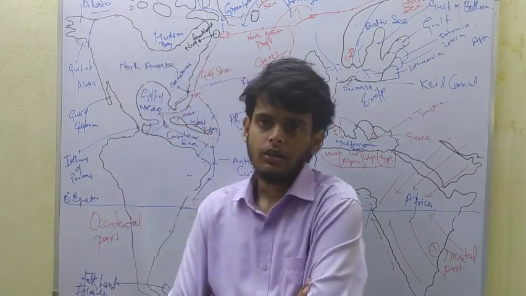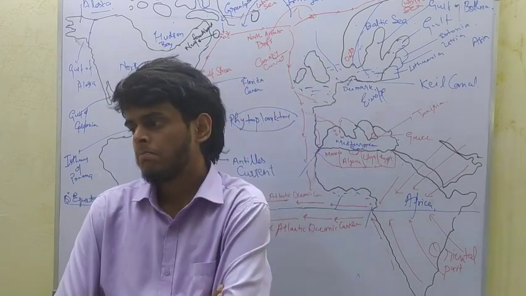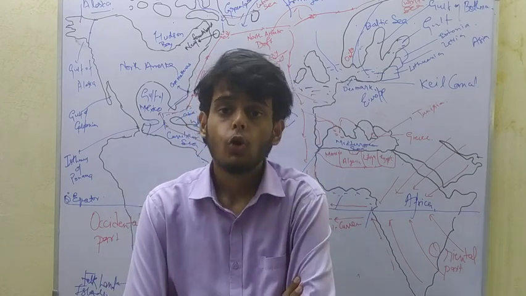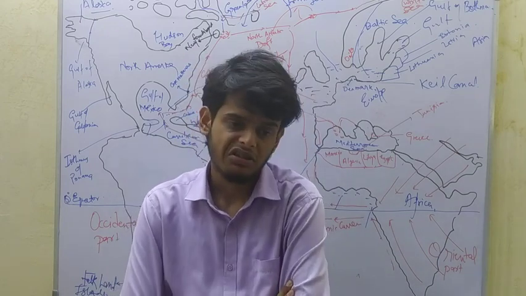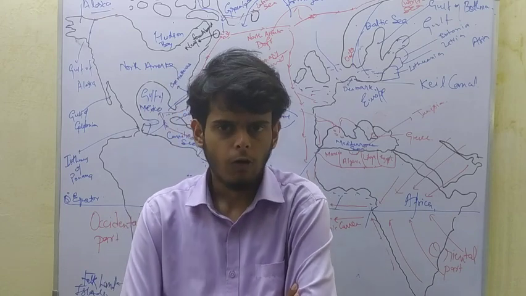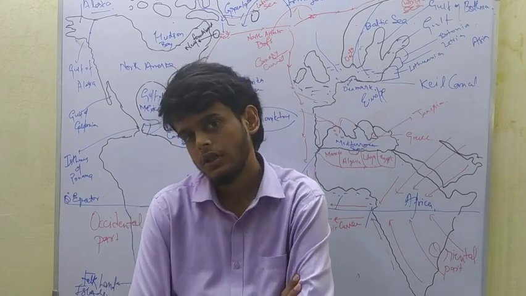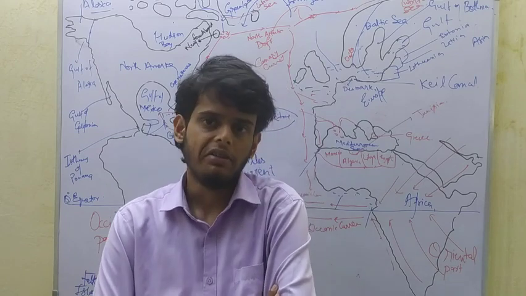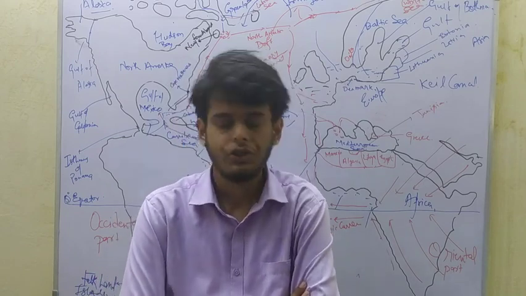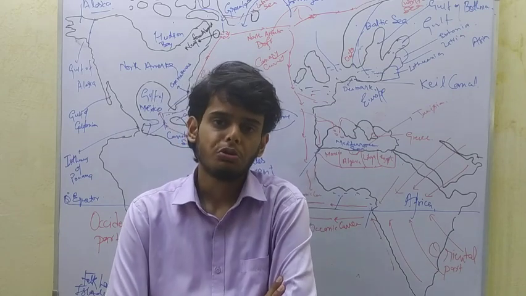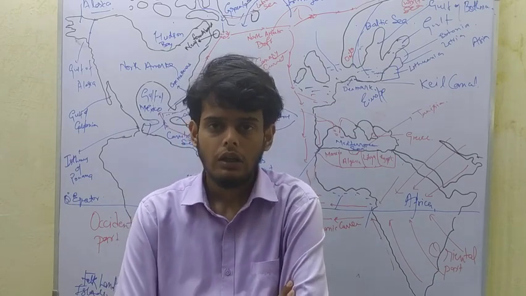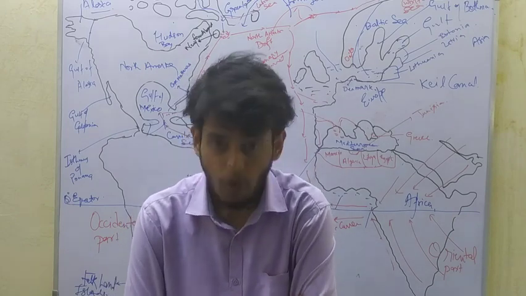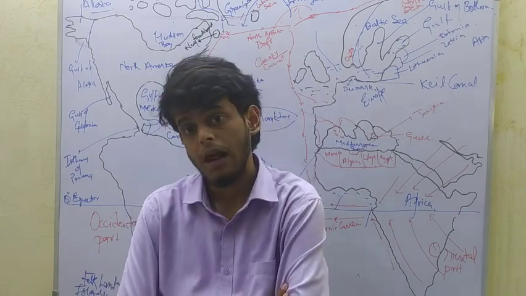The Brazilian current is a warm current, and from the Antarctic part a cold current comes, which is called the Falkland current. Falkland is an island in the southeastern part of the South American continent, after which the Falkland current is named, because it moves between Falkland Island and Argentina.